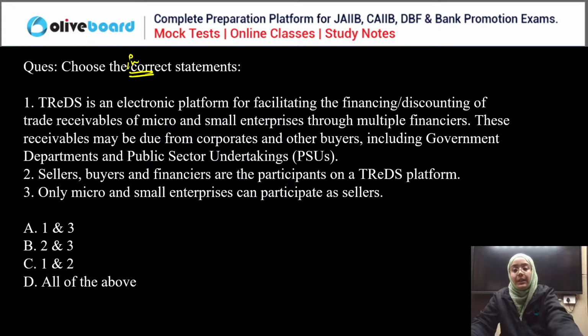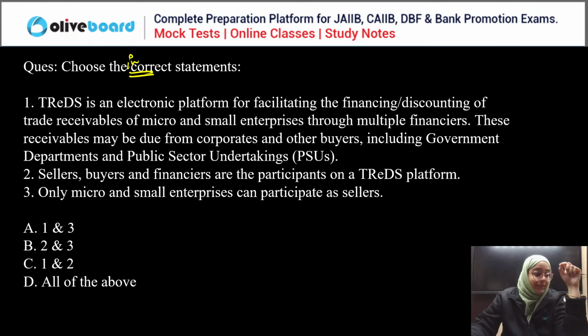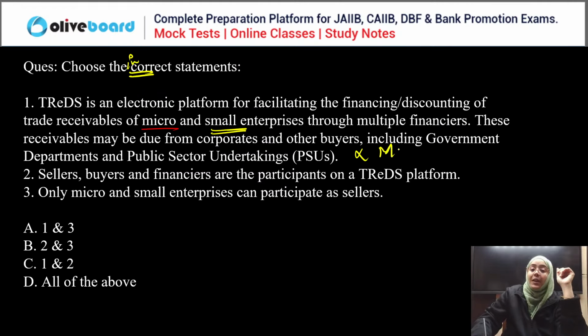Okay, now tell me the correct answer, everyone. So, TREDS is an electronic platform. We have to choose the incorrect statement here. TREDS is an electronic platform for facilitating financing discounting. Everything is correct here, but here only micro and small enterprises is written. Actually, TREDS is a platform which is covering all micro, small, and medium enterprises.